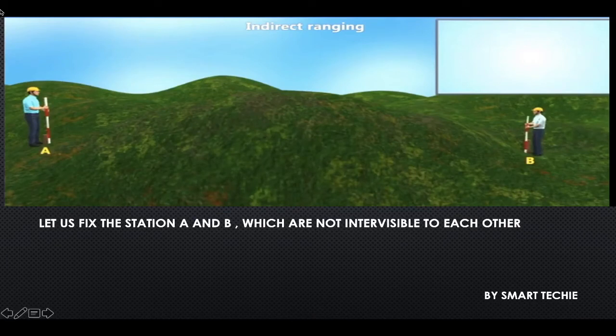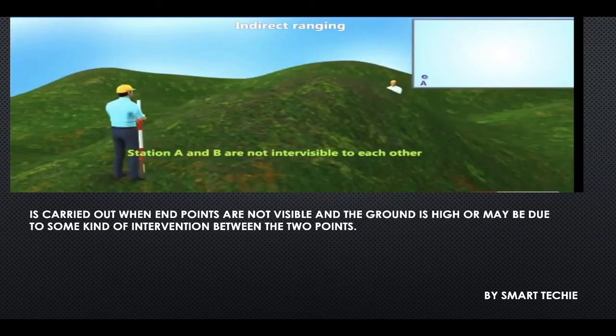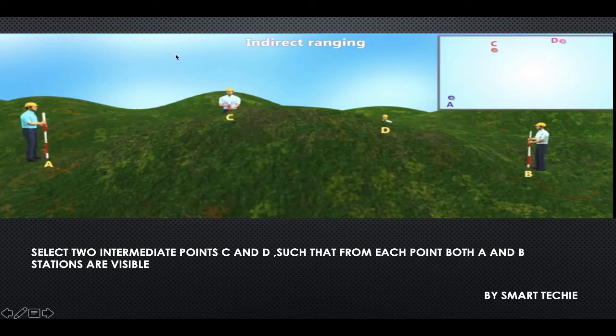So next we'll discuss indirect ranging. Let us fix stations A and B which are not intervisible to each other. Indirect ranging is carried out when the endpoints are not visible, or the ground is high, or due to some kind of obstruction between the two points. The procedure is carried out in such a way that we select two intermediate points C and D, so that from station C, stations A and B are visible, and from station D, stations A and B are visible.